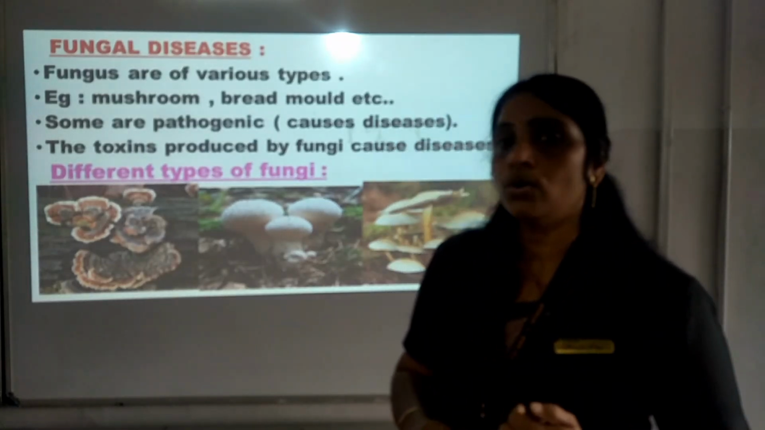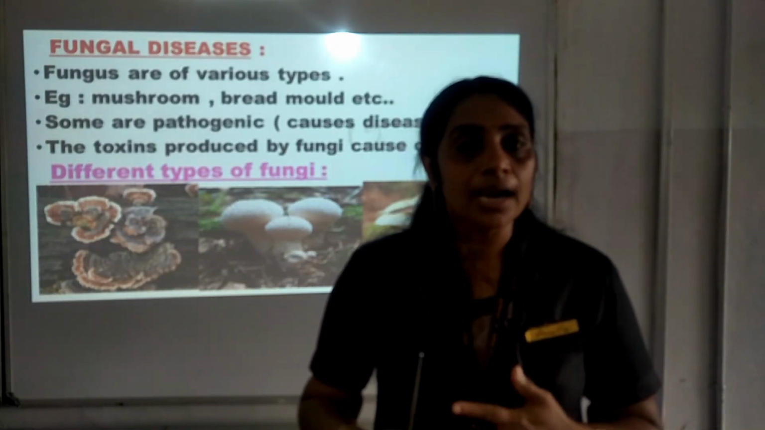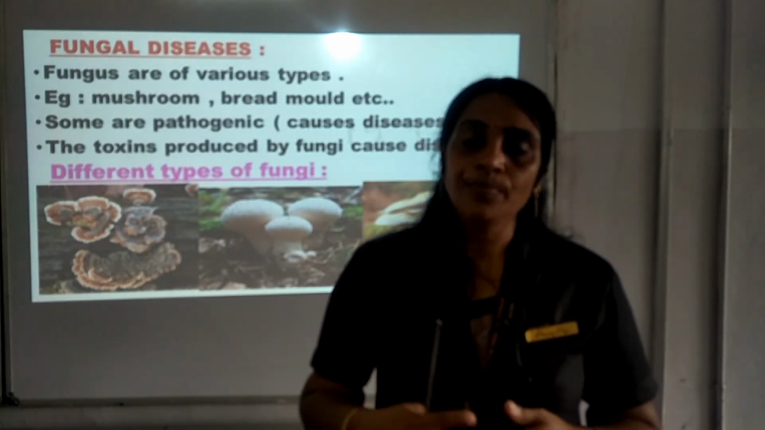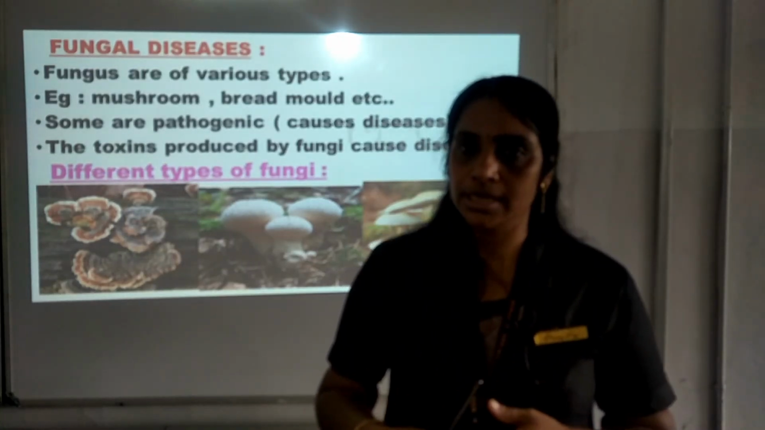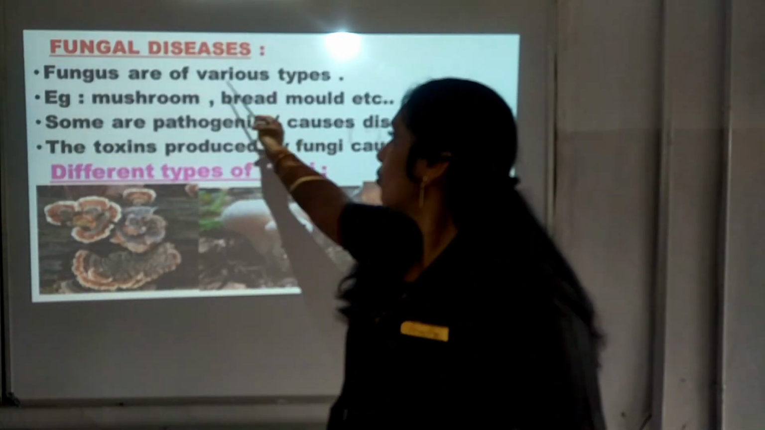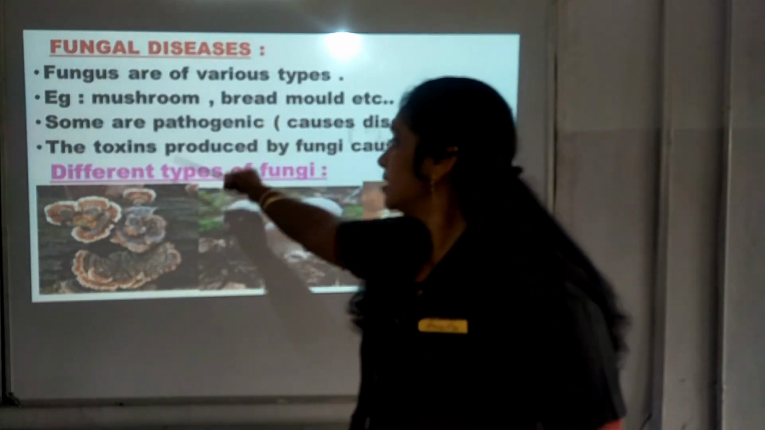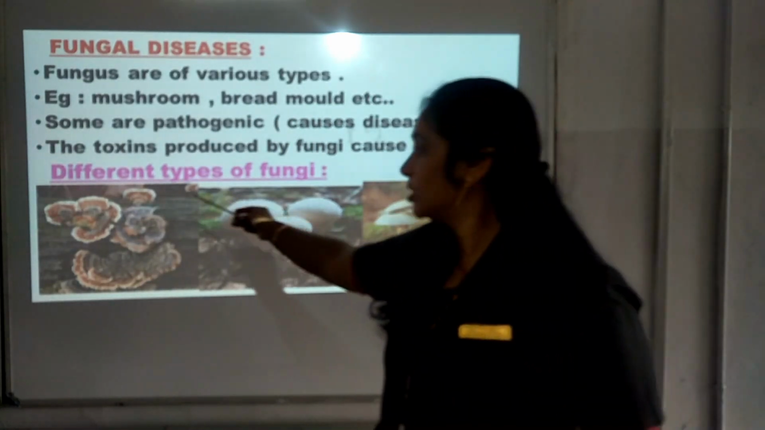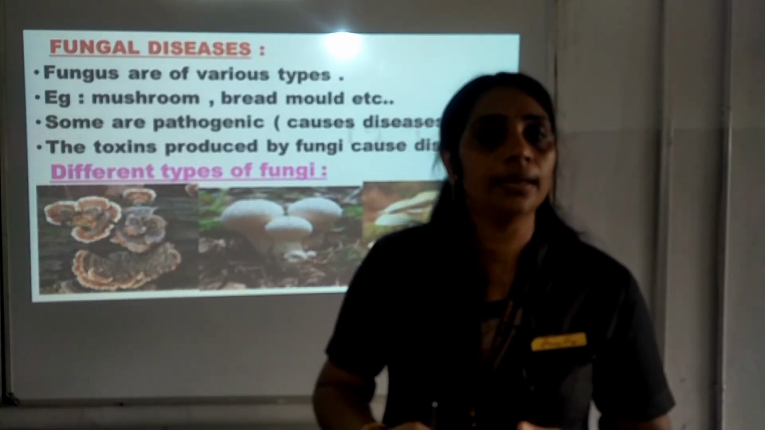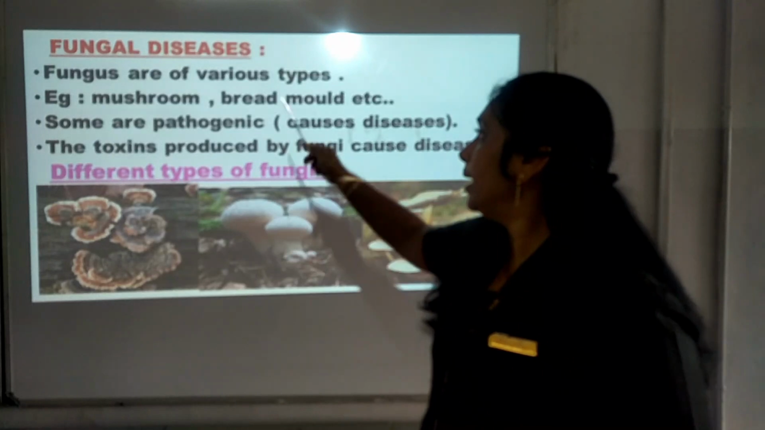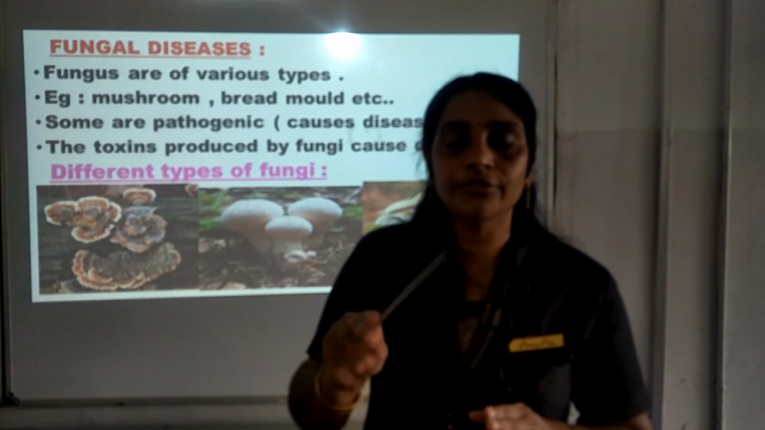Now we are going to study about fungal diseases. There are certain fungi which are edible. There are many fungi which are pathogenic. So for the fungi which are pathogenic, we are going to study their diseases and their symptoms. Here you can see fungi are of various types. Example, mushroom, bread mold, etc. You can see the picture of mushroom. Different types of mushrooms are there, in which some of them are edible and some will not be edible. They will be pathogenic. And bread mold, this is a fungus which we can see on the surface of the bread.